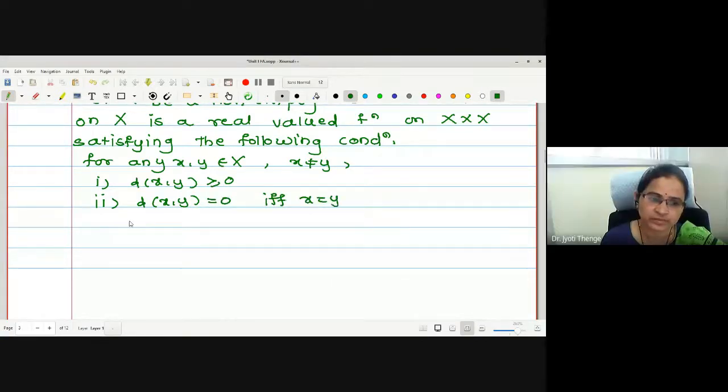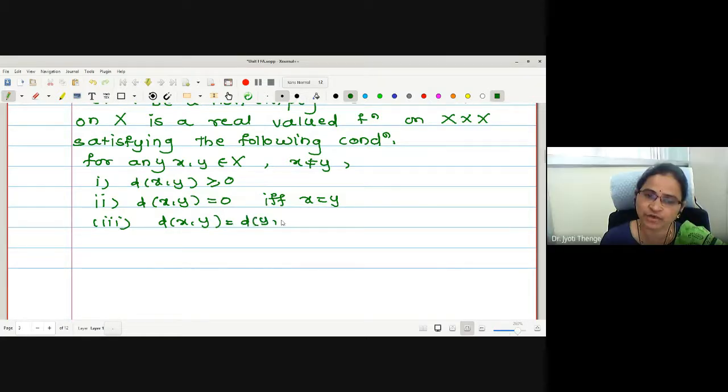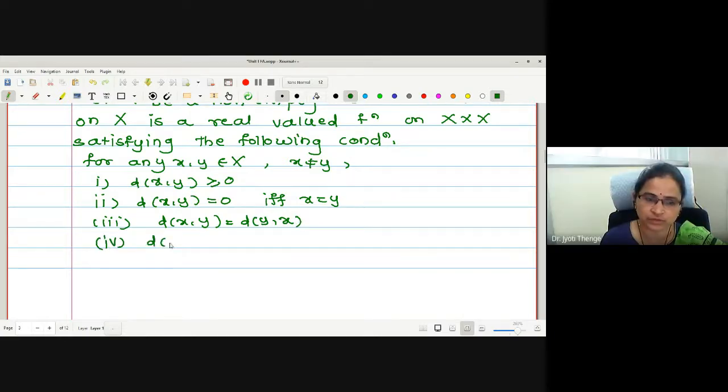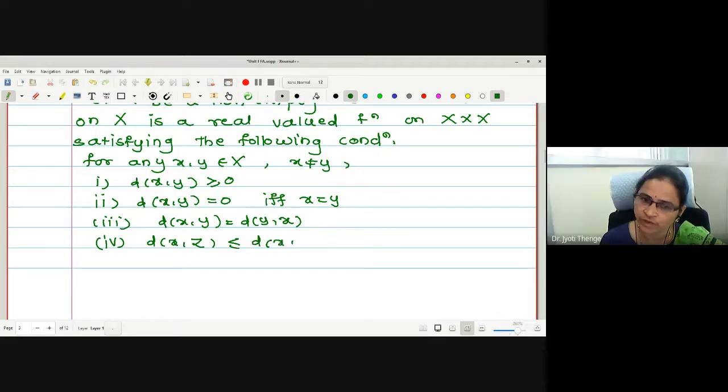Very good. Third, d of xy is equal to d of yx. Okay, let me write it: symmetry. Now let us write the last one: d of xy is less than or equal to d of xz plus d of zy.